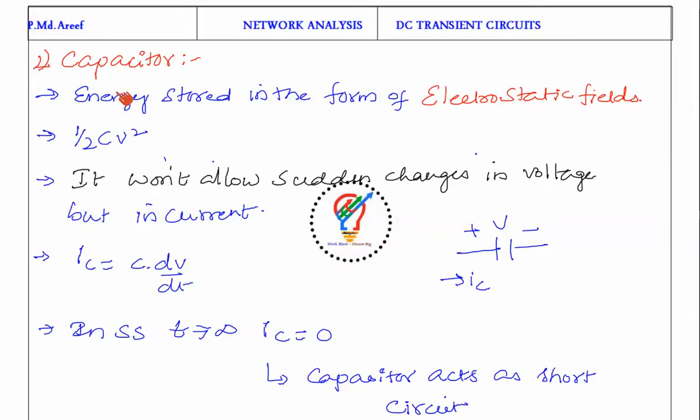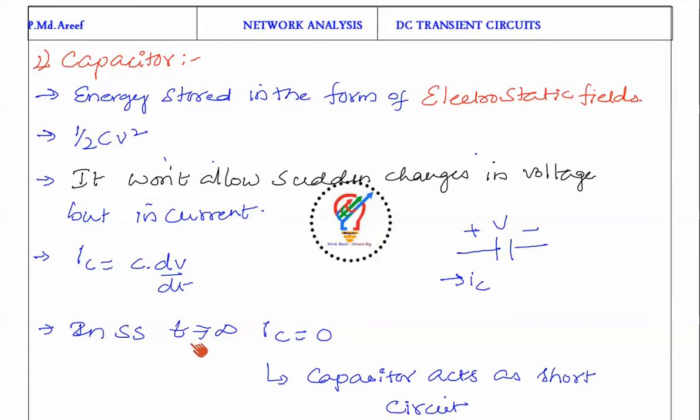The capacitor is also similar to the inductor. Here the energy is stored in the form of electrostatic field, and the formula is given by half C V square. So the energy stored in the capacitor is proportional to voltage square. As we saw earlier, the inductor won't allow sudden changes in current. Here the capacitor won't allow sudden changes in voltage, but it can allow sudden changes in current. So IC is equal to C into dV by dt.